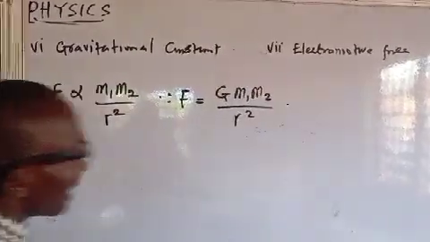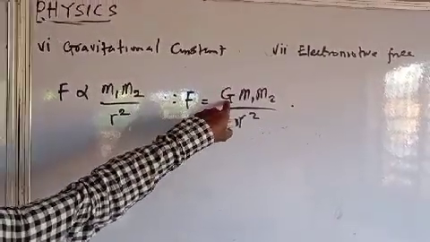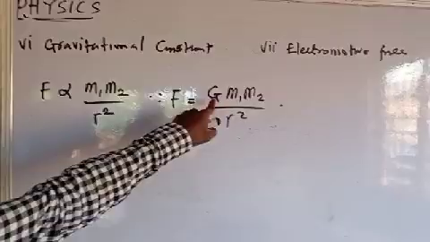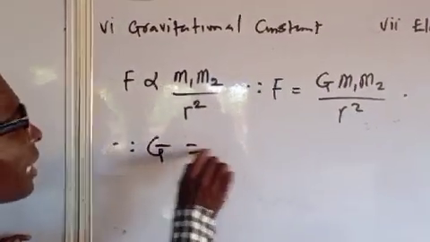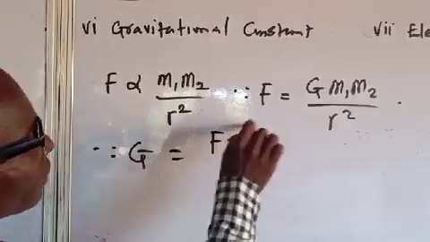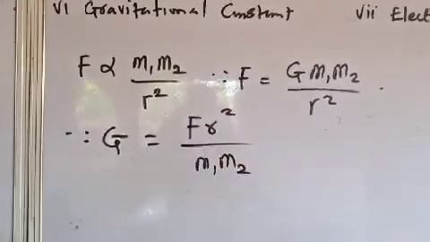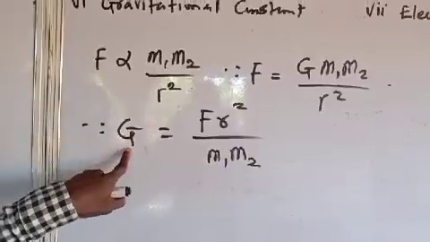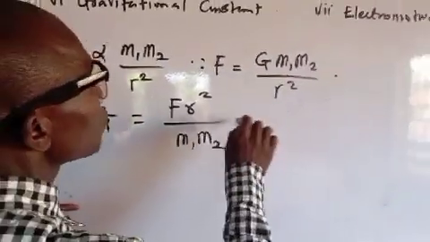We have it like this, for the gravitational world. Now G serves as the gravitational constant. So if we make G the subject of the formula, G becomes F r square over m1 m2. From here we want to get the unit of this gravitational constant.